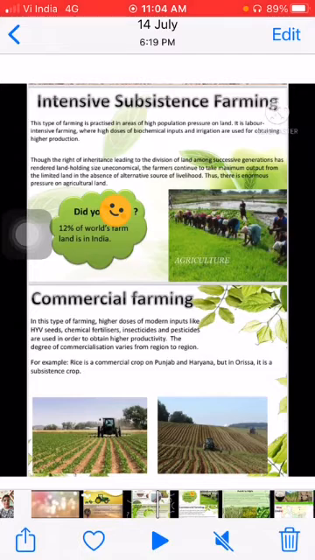Okay. The degree of commercialization of agriculture varies from region to region. For example, rice is a commercial crop which is grown in Haryana and Punjab, but in Odisha it is a subsistence crop which is grown in a lesser amount.